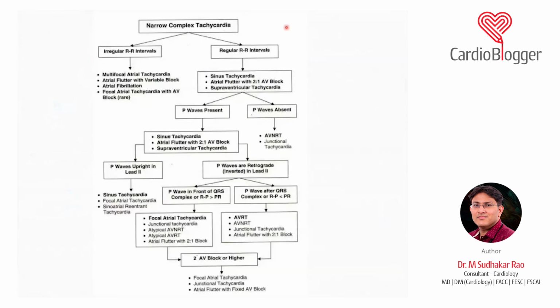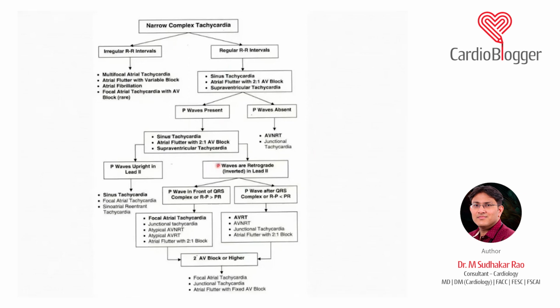What we discussed in the beginning, again let's have a look. Irregular usually has three differentials: fibrillation, flutter with variable conduction, and multifocal atrial tachycardia. Regular RR is all your SVTs, sinus tachycardia, and flutter with 2:1 block. If your P waves are absent, most of the time it will be AVNRT. Rarely it can be a junctional tachycardia. If P waves are present, again it can be both AVNRT and AVRT. It can be flutter with 2:1 conduction, which has a heart rate of around 150, as I already discussed, and it can be a sinus tachycardia.